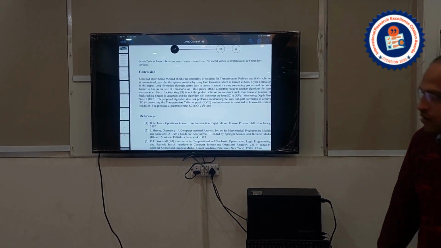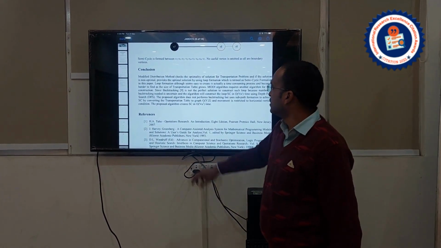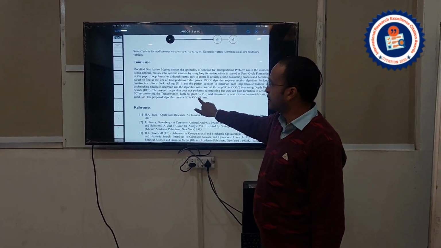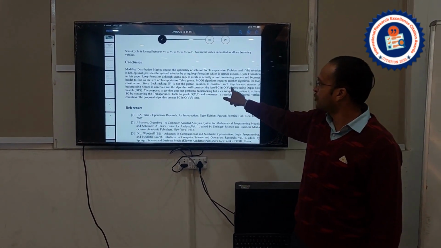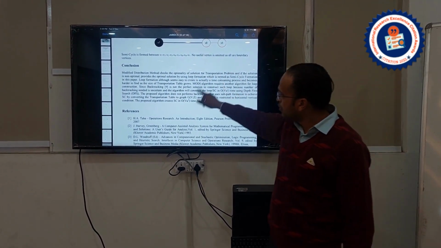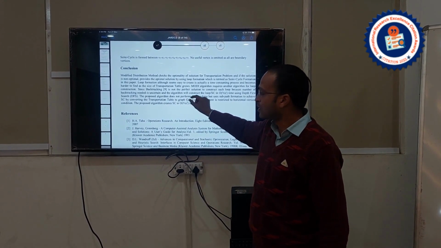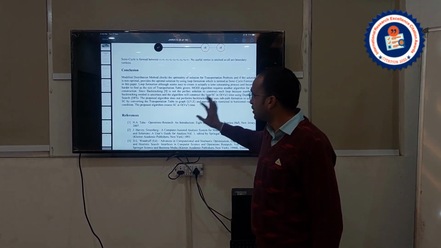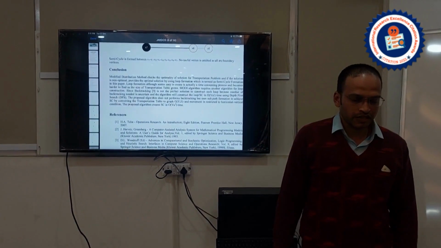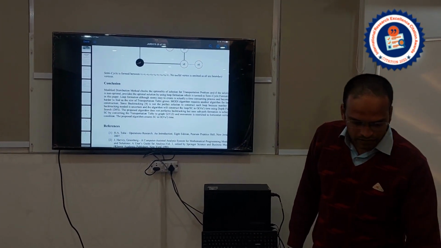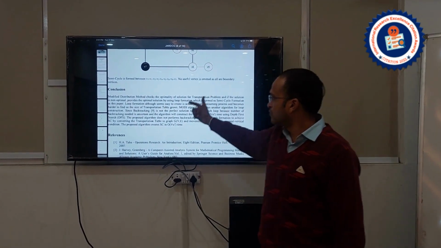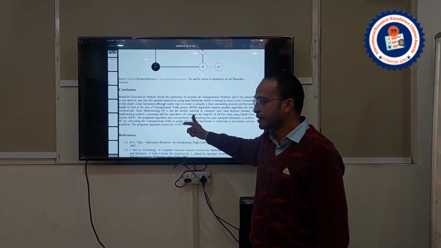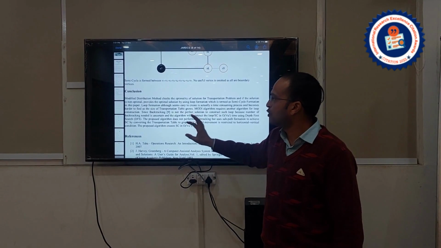Now, what is the basic idea I have discussed, and what is the time complexity? As you can see, it has been reduced from exponential time complexity to quadratic time complexity. This was the approach I proposed in this paper, and it took us from exponential to quadratic time complexity. This is what my paper is all about.